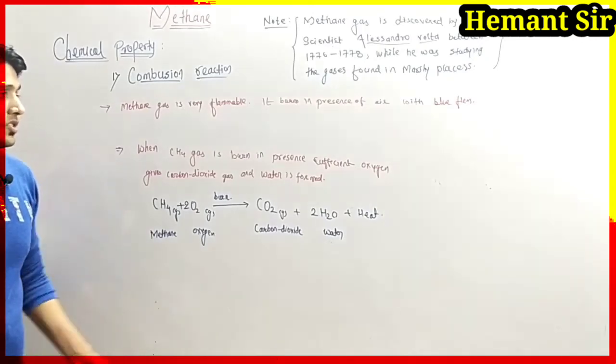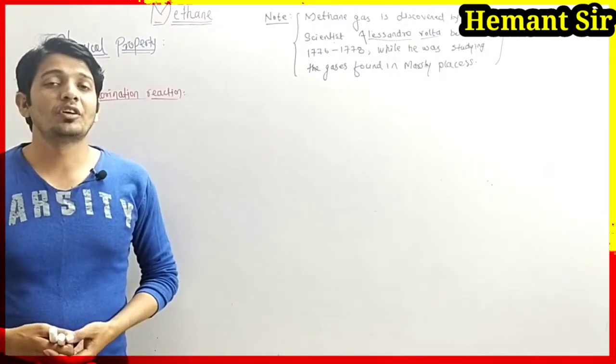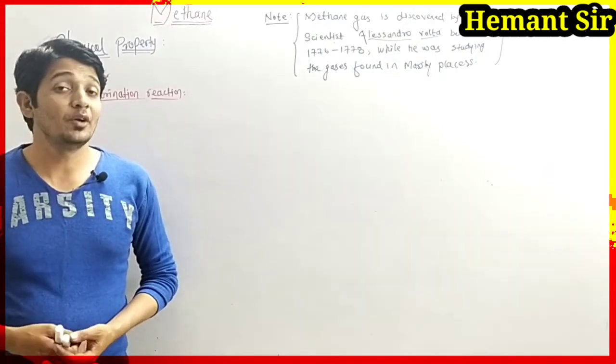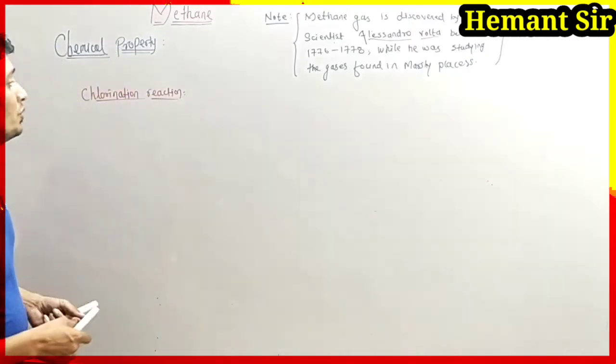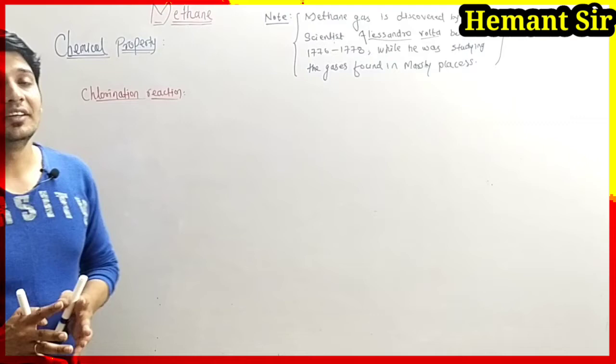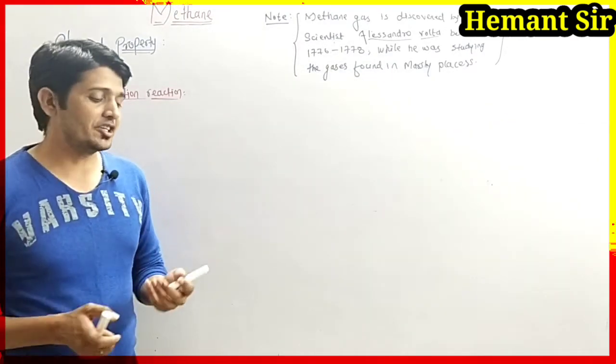Write down first. Now we are going to understand the next reaction of methane gas, which is the chlorination reaction. First we will understand it with the help of the chemical reaction, then we will write the description.